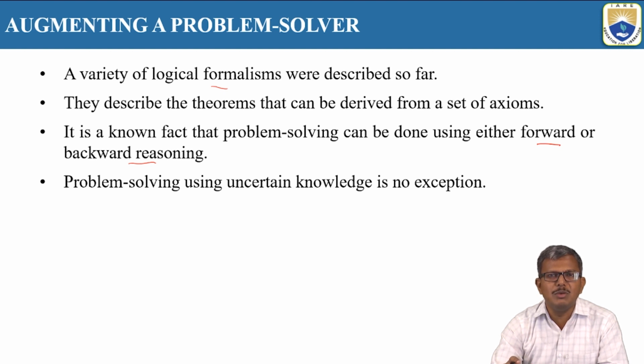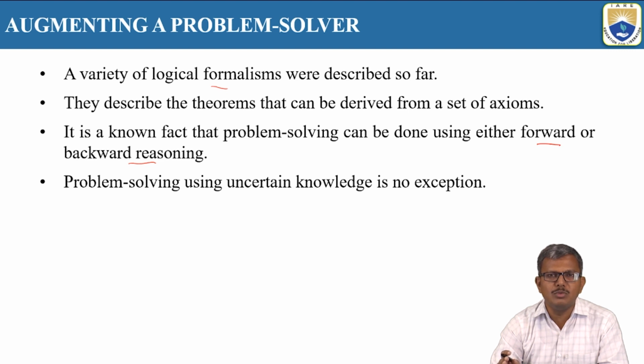This is called forward chaining or forward reasoning. But in backward reasoning, we start from the goal state and keep applying the operators or appropriate rules to the situations, and we try to come to the initial state.